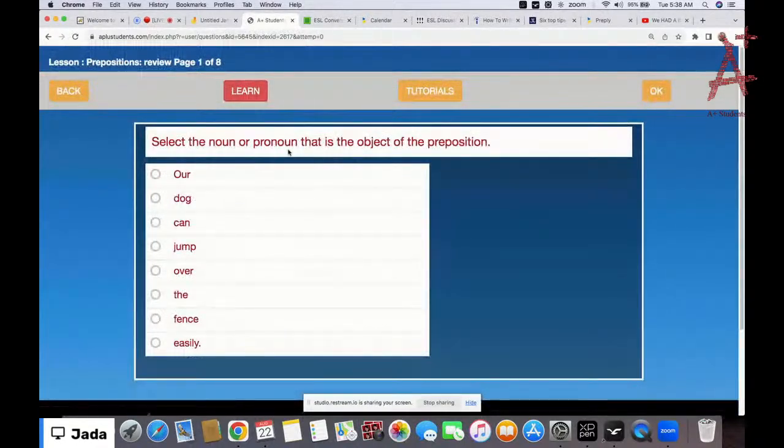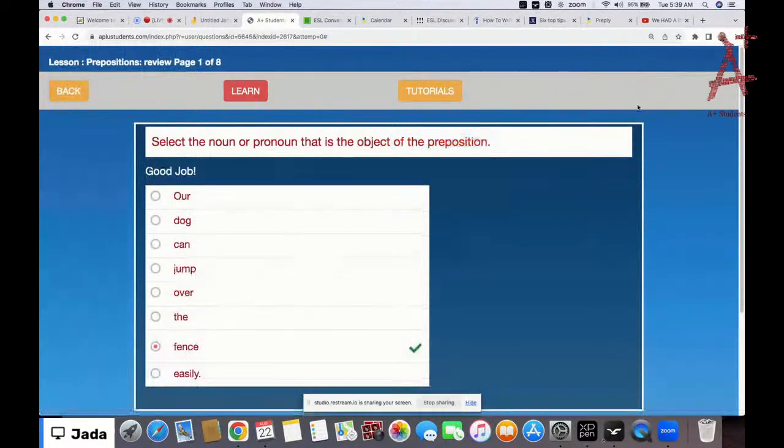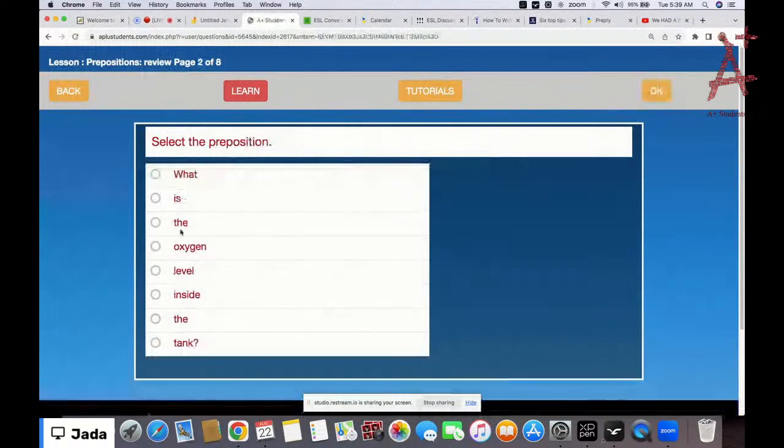So now select the noun or pronoun that is the object of the preposition. What is the noun? It says our dog can jump over the fence easily. So fence, because this was in the tutorial. And then, what is the oxygen level inside the tank? Select the preposition, we have inside.